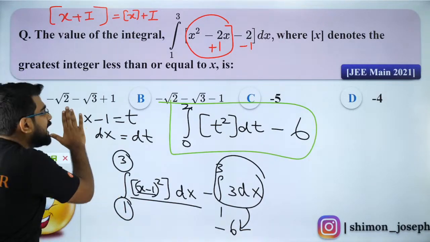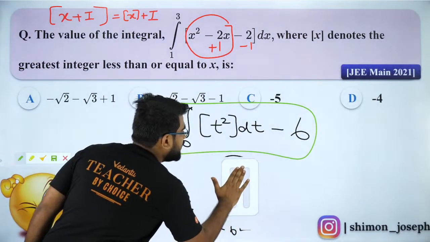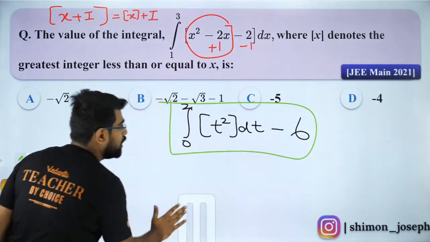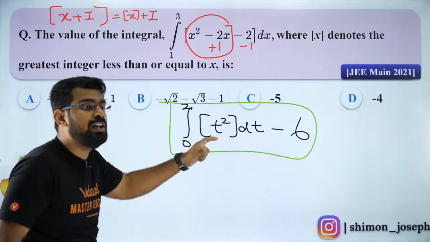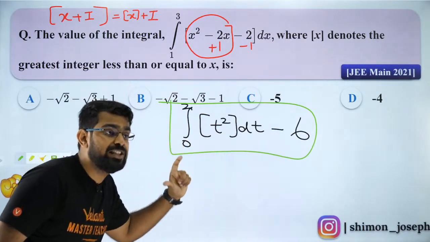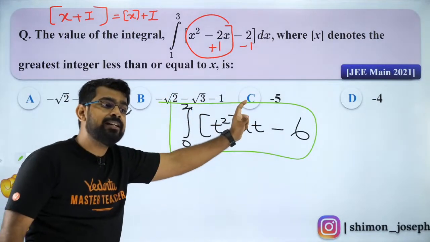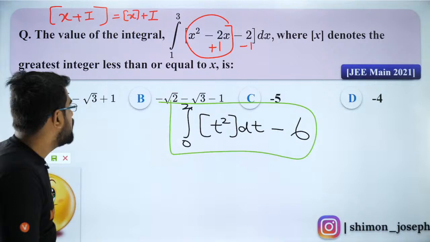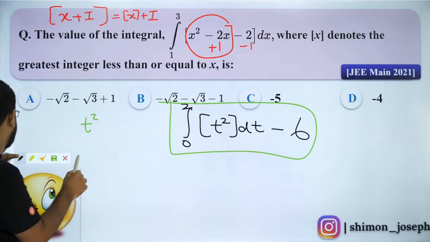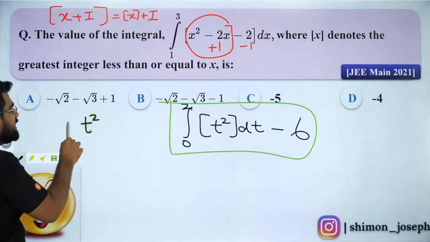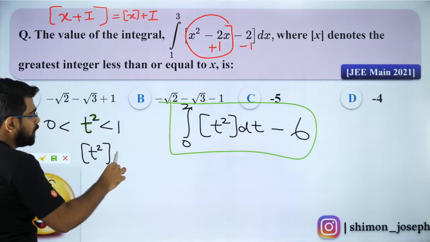Now, since you guys have understood it, let me remove all of this. Everybody was asking, sir, how do we solve the first part? Now, guys, GIF will always be the same between 0 to 1, 1 to 2, 2 to 3, and so on. When your t square is between 0 to 1, GIF of t square is 0.